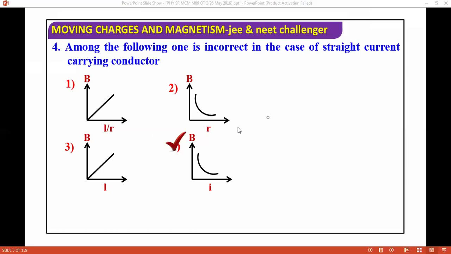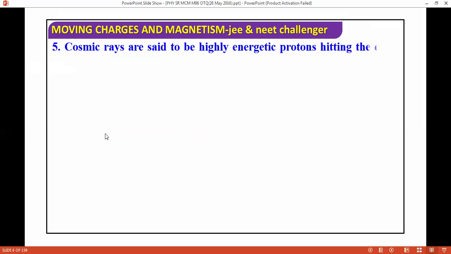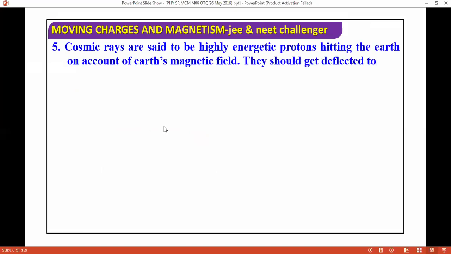The next question we have is: cosmic rays are said to be highly energetic photons hitting the Earth on account of magnetic field. They should get deflected to north. Okay, so basically what I'm saying, you need to focus only on the charge that is protons, that is positive charge, and you need to consider the Earth's magnetic field and then apply the law. So they should get deflected.